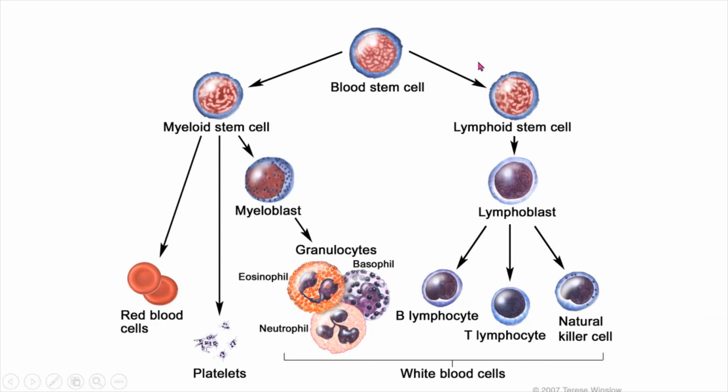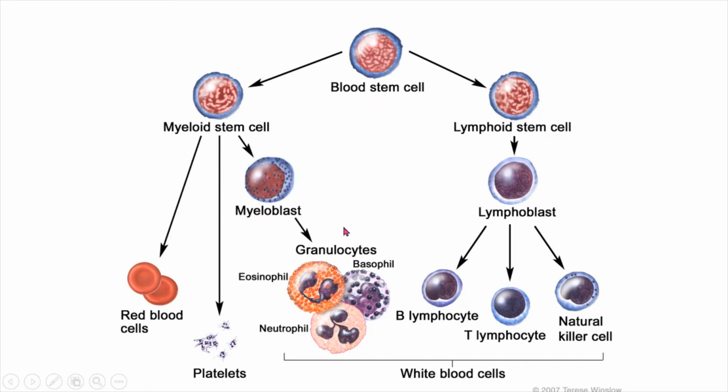Blood stem cells, myeloid stem cells. This is where it starts, how it is differentiated, and the tree diagram showing from where what type of cell is produced. And this is the overall picture of the cells in the blood.